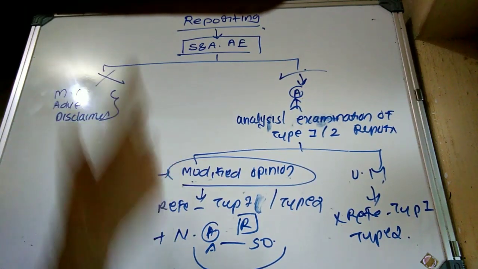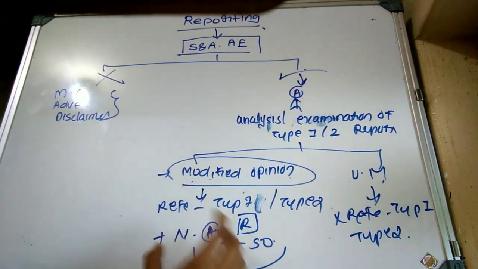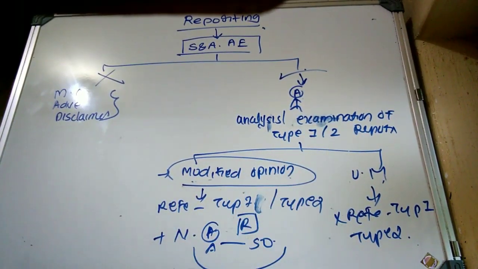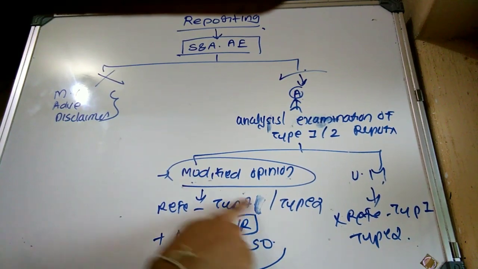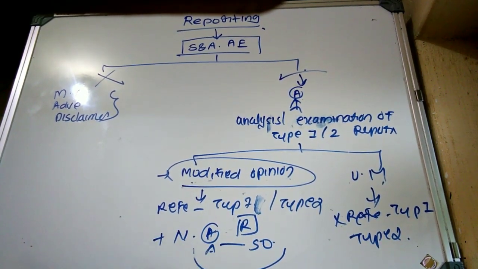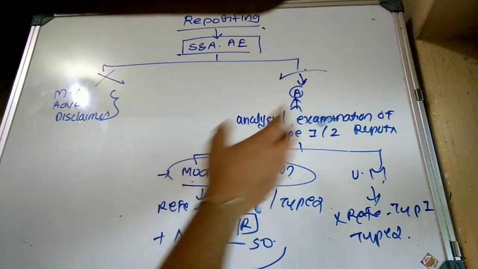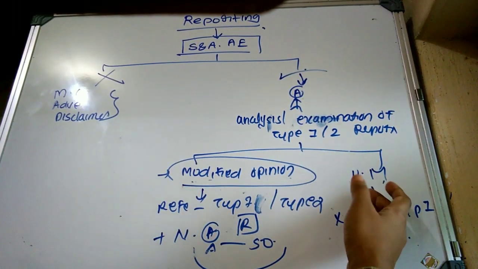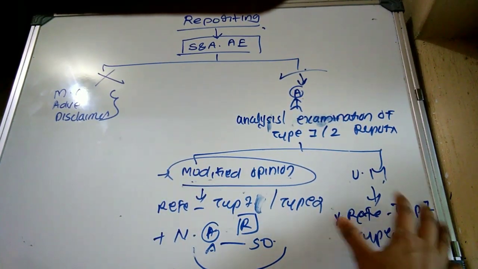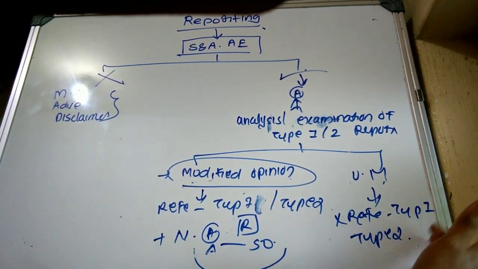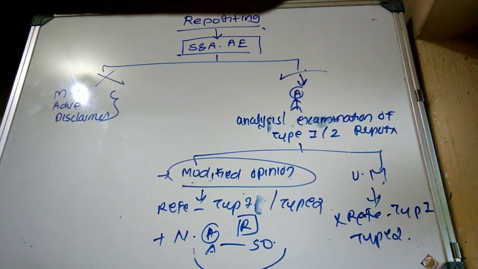In that case, they should refer to the type 1 or type 2 report which has been issued by the auditor at the service organization. And they may also indicate the name of the auditor at the service organization if the concerned auditor gives permission. Suppose even after examining the type 1 or type 2 report, they are issuing an unmodified report, that is, an audit report without any modification. In that case, it is not required to refer to the type 1 or type 2 report. Okay? I hope you have understood it.